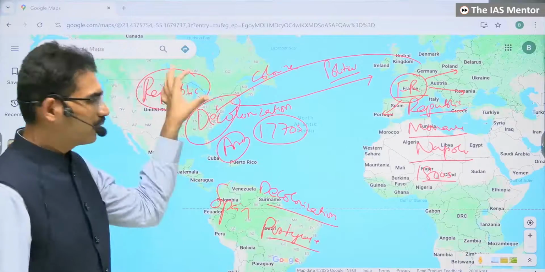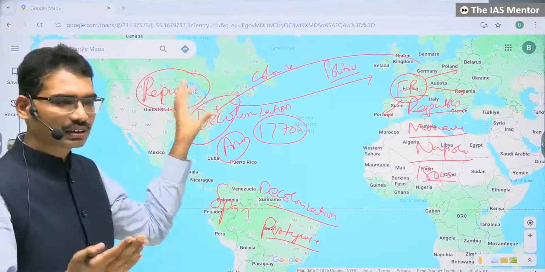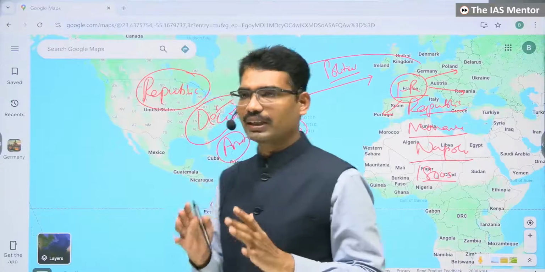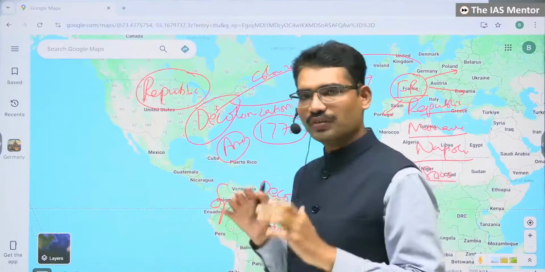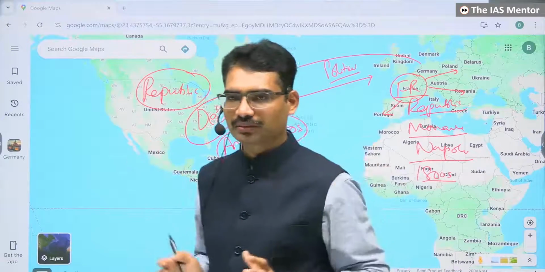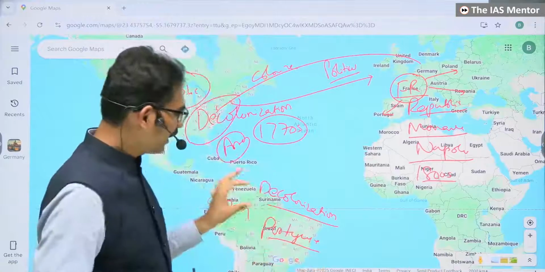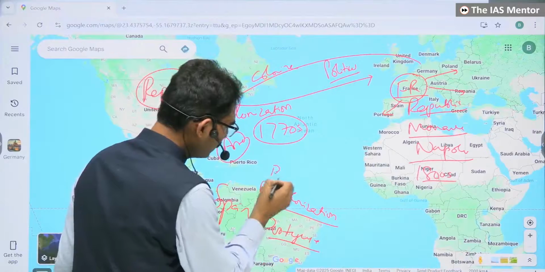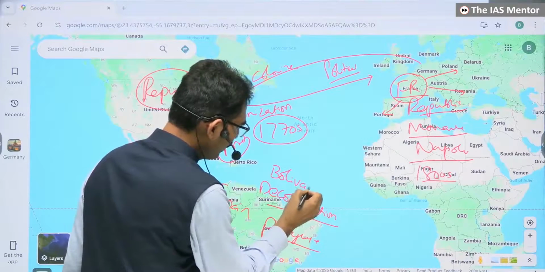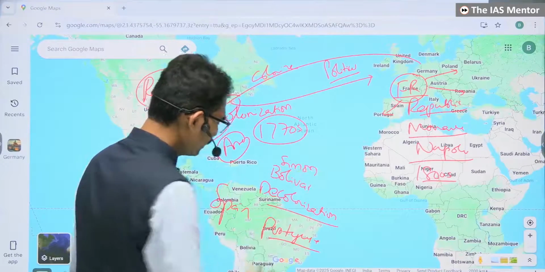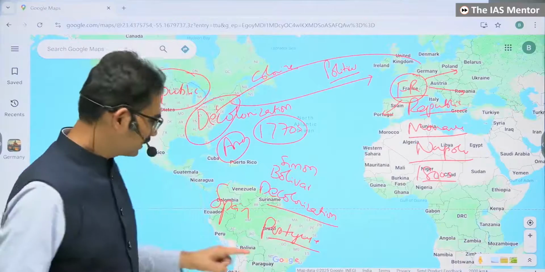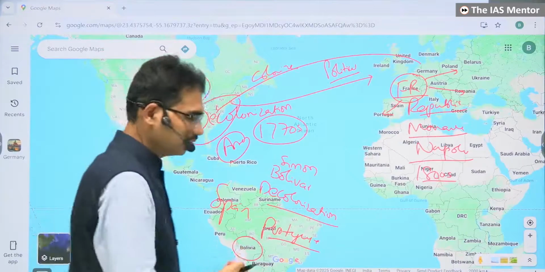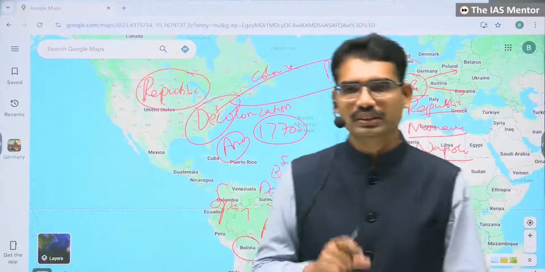Like here, George Washington was the military commander of the American Revolutionary Forces. Along with George Washington, so many people contributed. Similarly, here also so many people contributed, but one person became a legend. His name is Simon Bolivar. That's why even today there is a country called Bolivia. It is named after him only, Simon Bolivar.